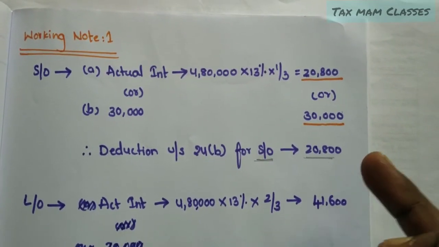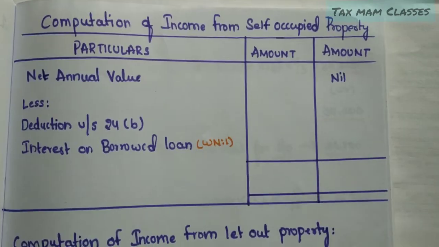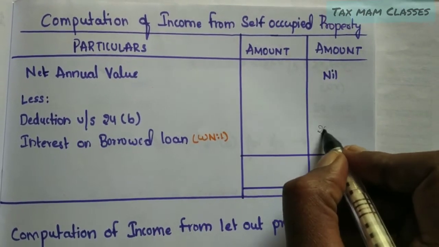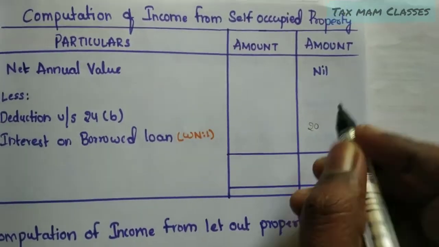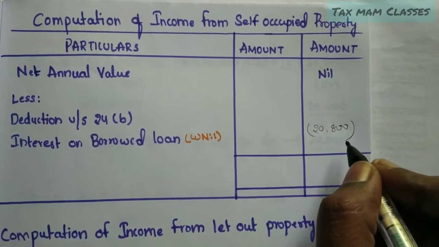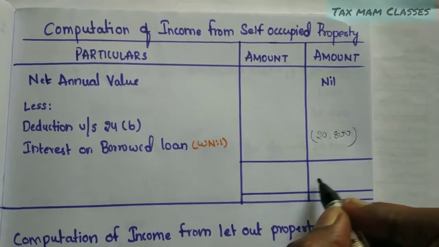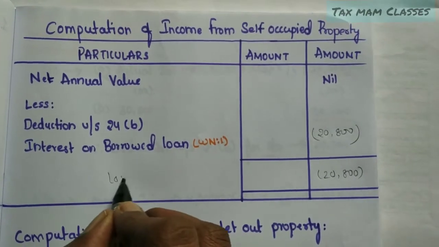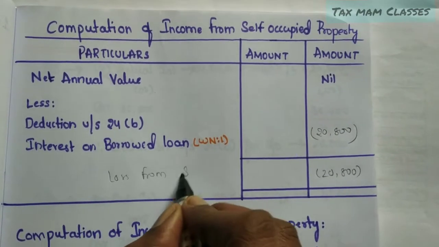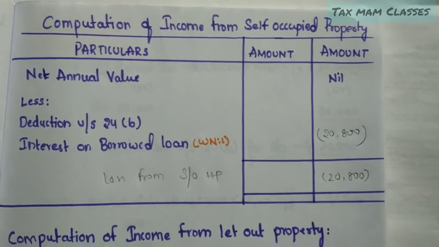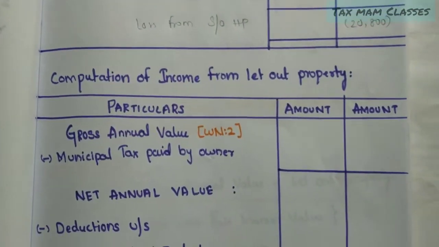So we have to take this amount in the first statement. Let's see, 20,800 here. It is a deduction, so we have to deduct it from the net annual value. So we are getting 20,800 as a loss from self-occupied house property, right? It is a loss from self-occupied property. Then we have to move forward with the second one.